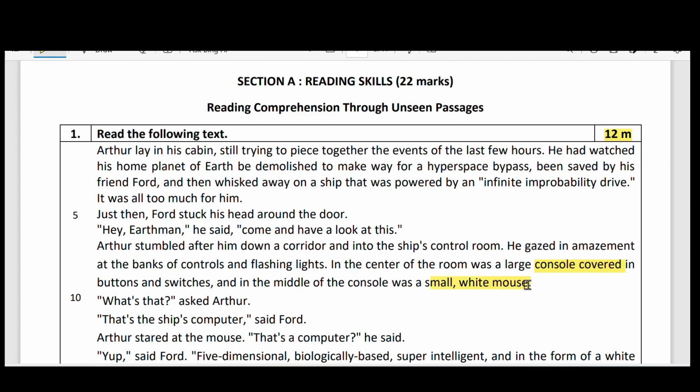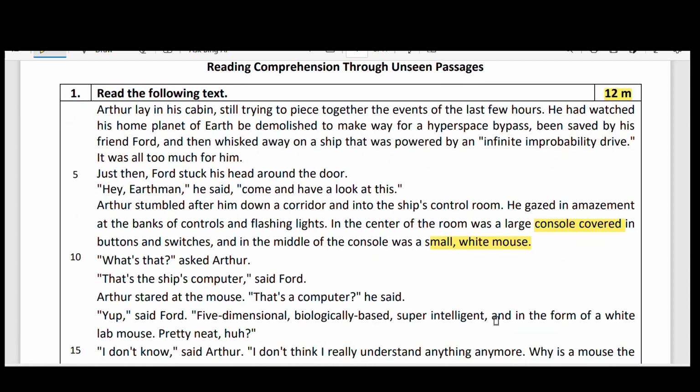"What's that?" asked Arthur. "That's the ship's computer," said Ford. And Arthur stared at the mouse. "That's a computer?" he asked. "Yup," said Ford. "Five-dimensional, biologically based, super intelligent, and in the form of a white lab mouse."